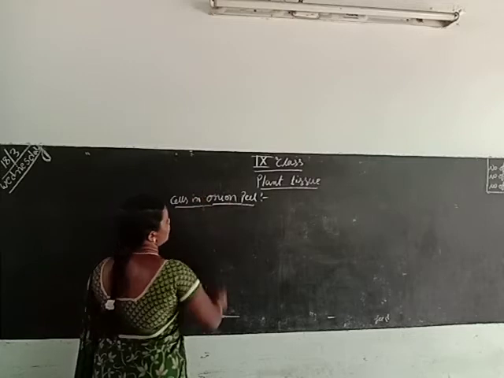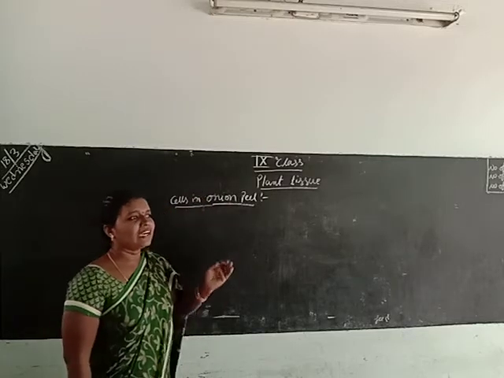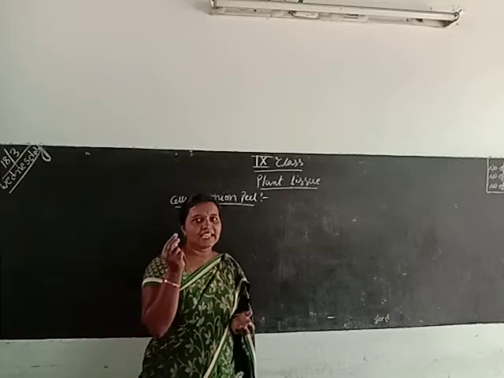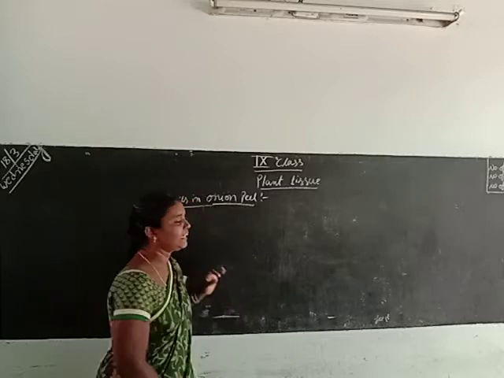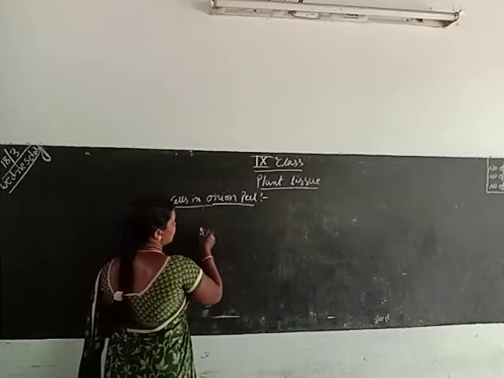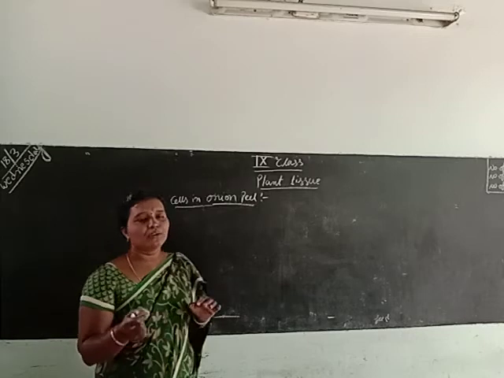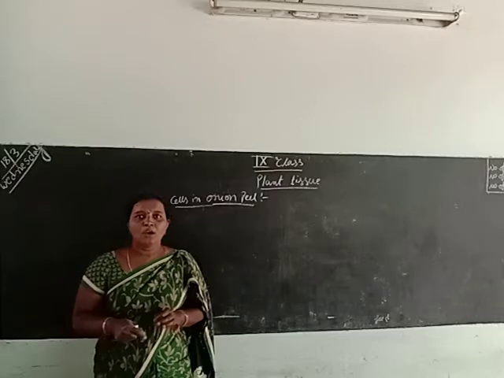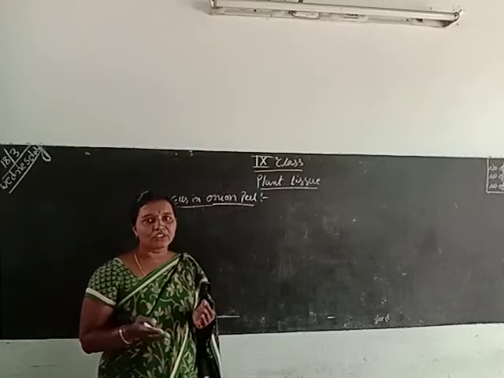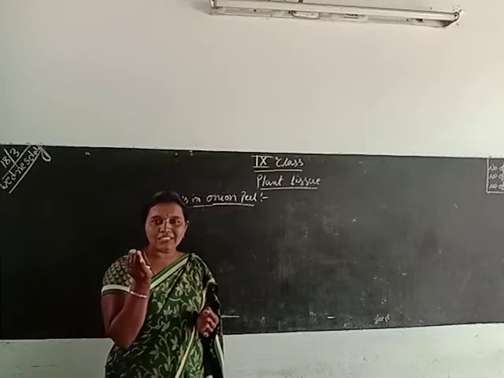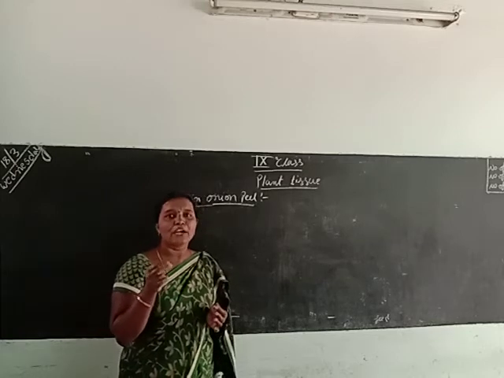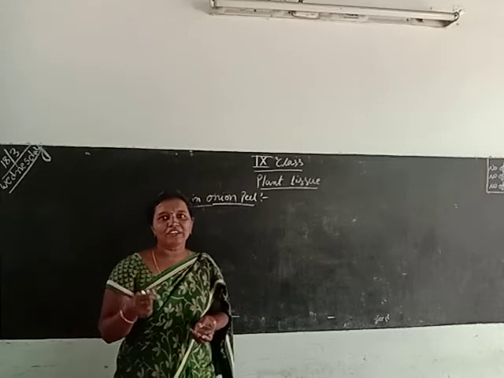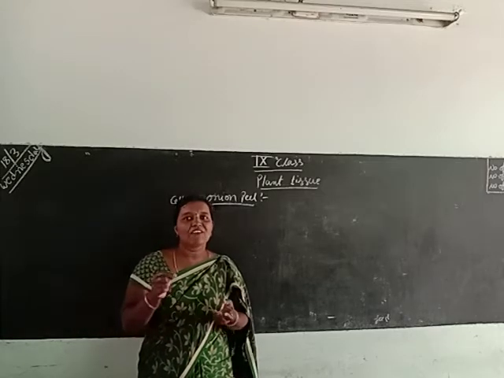Cells in onion peel. Take the onion and cut small slices. Put a slice onto the slide, add one or two drops of water, and gently place the cover slip.